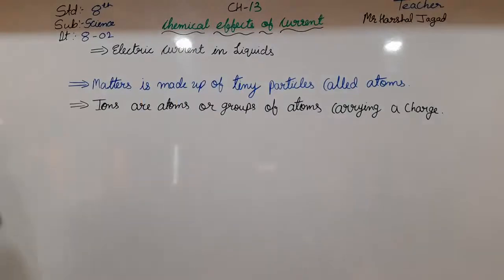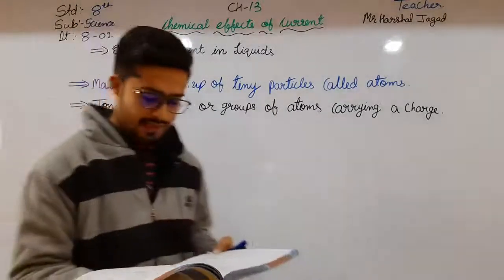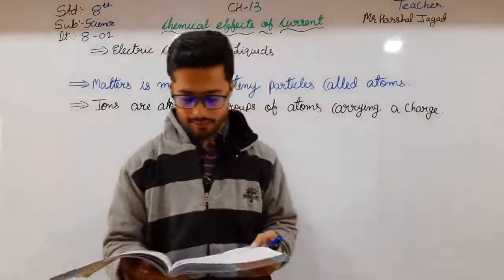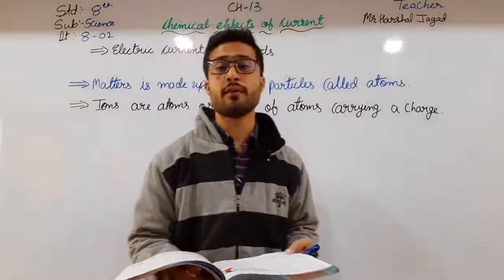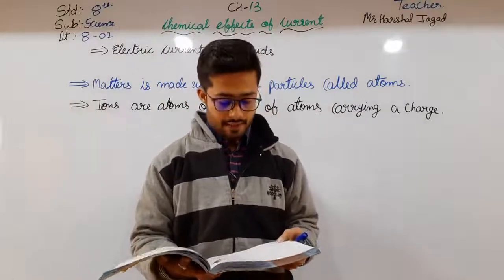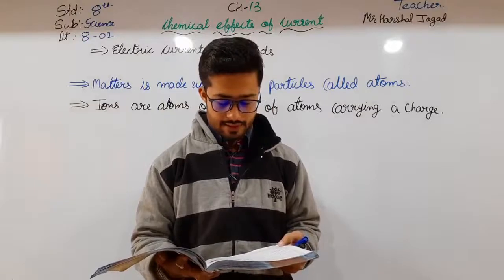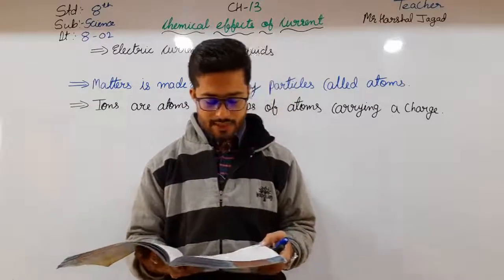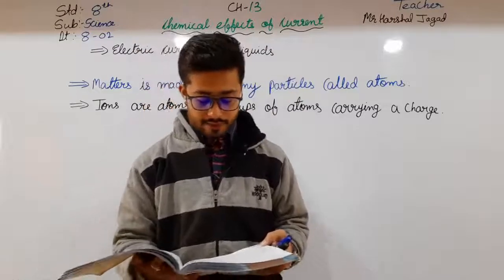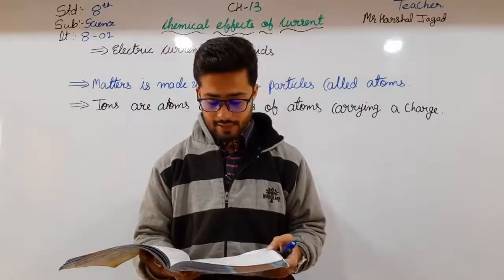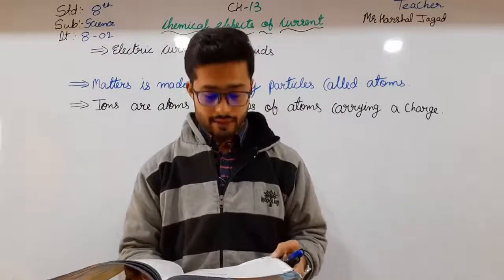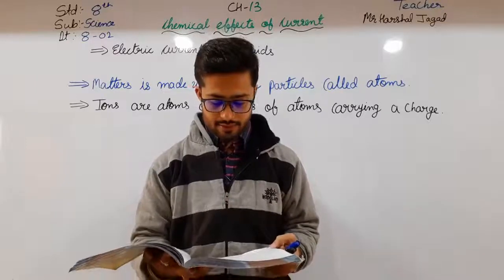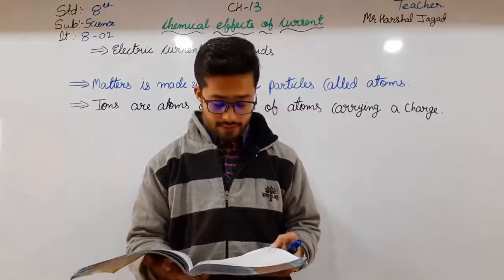in liquids like acid, base and salt dissolved in water, electric current flows because of the movement of the ions. And we have seen in earlier classes that when electric current flows through a conductor, it produces heating and magnetic effect. In this chapter, we will learn that when an electric current passes through a liquid containing ions, it also results in a chemical reaction.